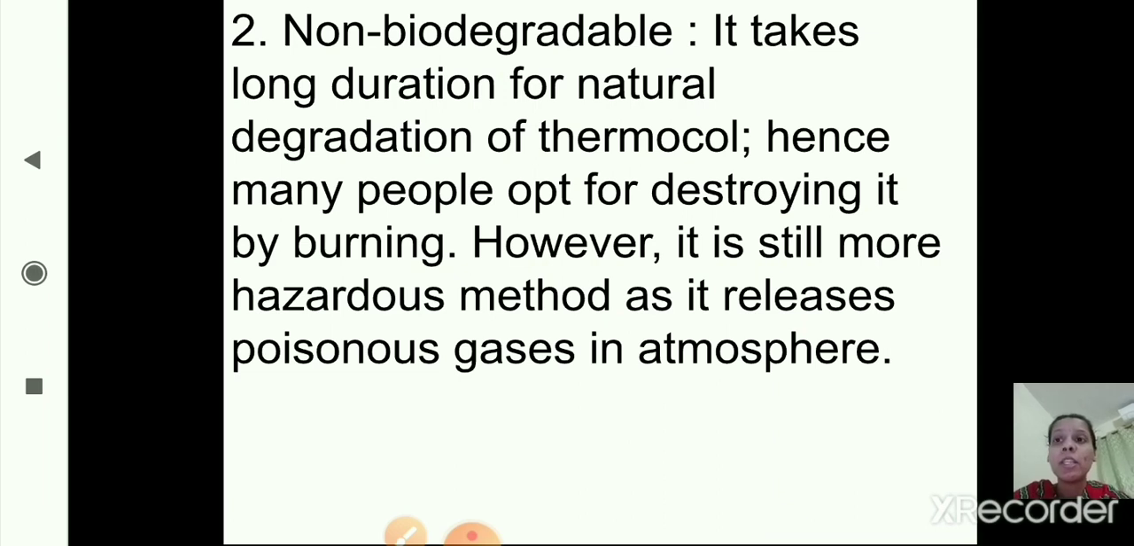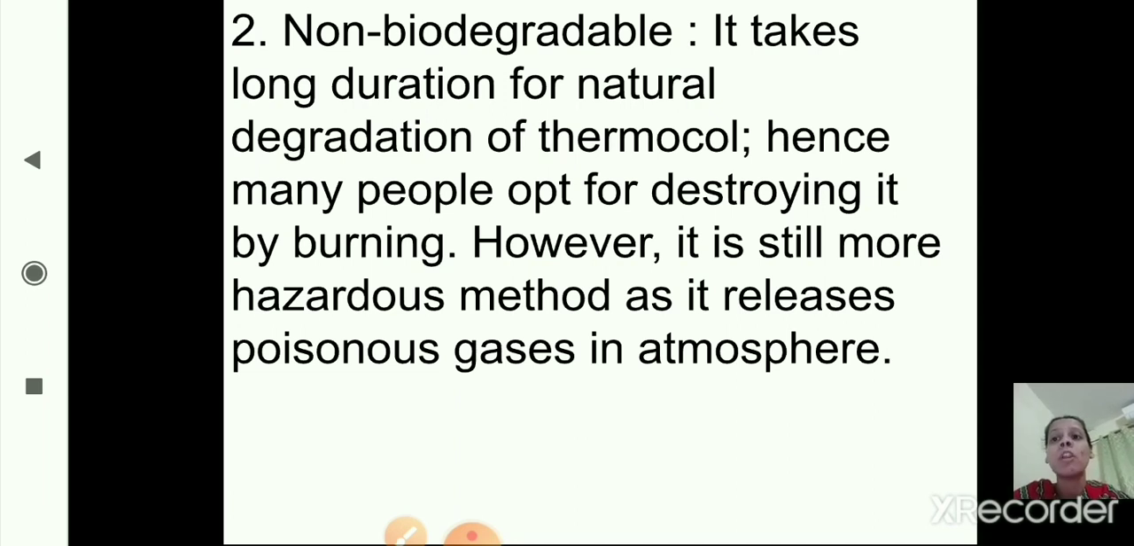Now the second one is non-biodegradable. This also we have studied in plastic. Non-biodegradable means it takes a long duration for natural degradation, so it will take more time. It takes a long duration for natural degradation of thermocol.